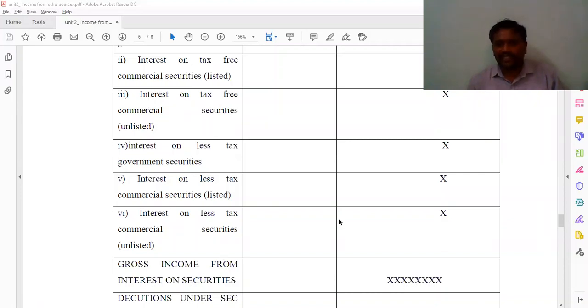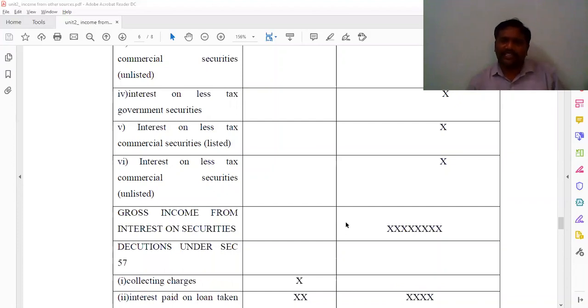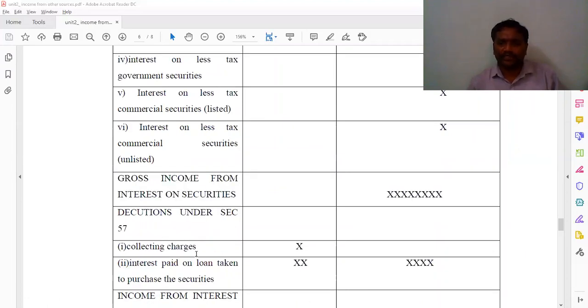And then, just now I said, according to the question, sometimes it will give the collection charges. We are going to give the deduction under section 57, so that is the collection charges. Sometimes he will say 1% on the gross income from interest on securities, or 1.5% or 0.5%, or sometimes he may give a particular lump sum amount. That amount we are going to write here.